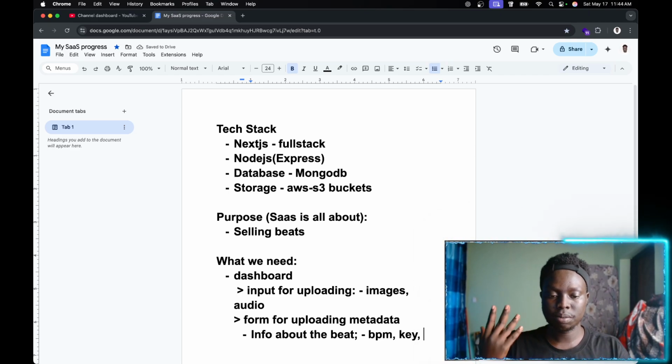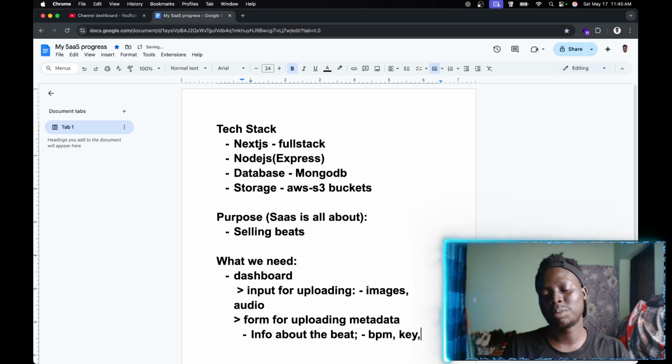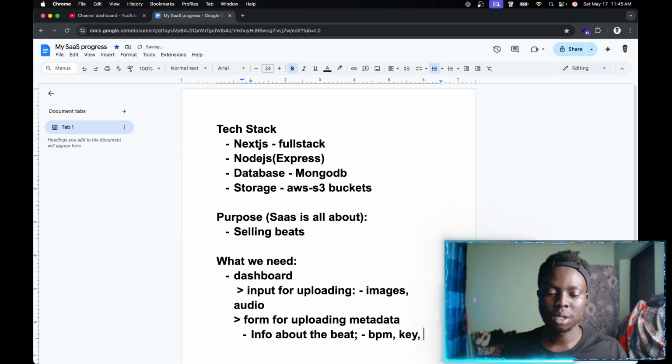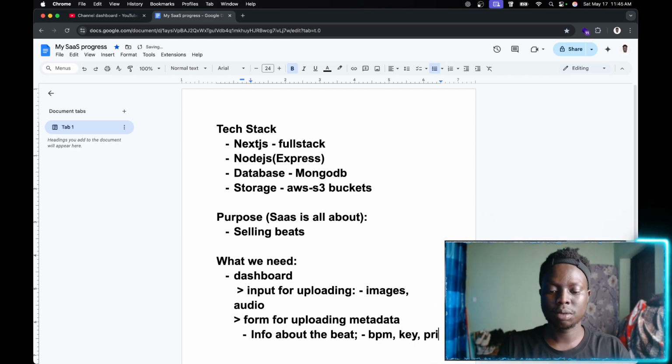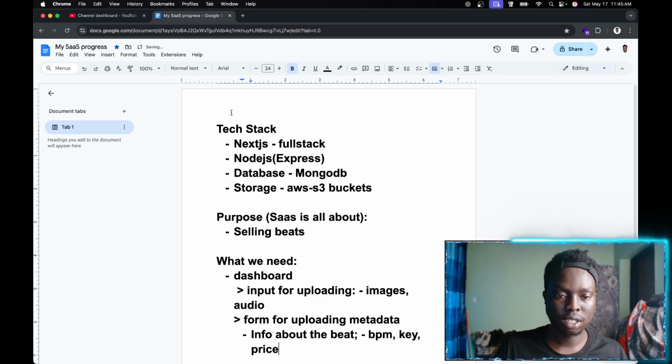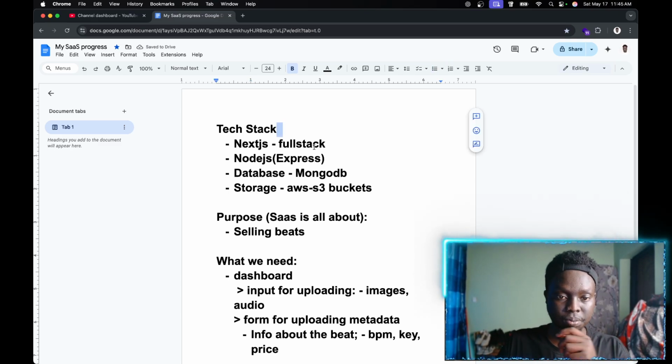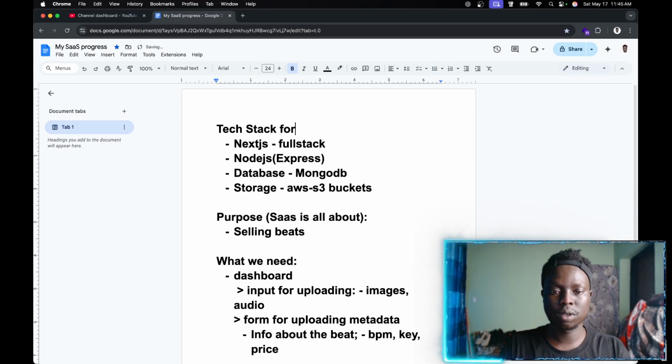So the BPM, the key, and let's just say the producer name. Do we really need that? No, we don't need the producer name. So we just need the BPM, the key, and the price. Like for the MVP, obviously. So this is the text tag for the MVP, right?